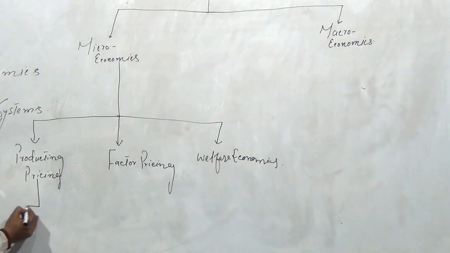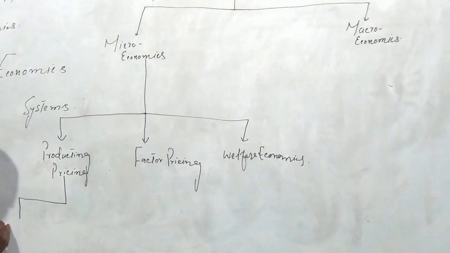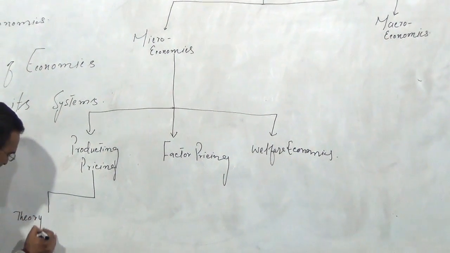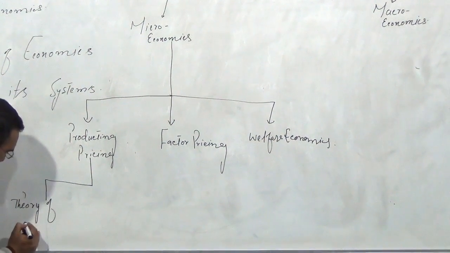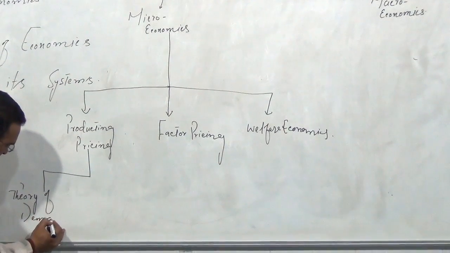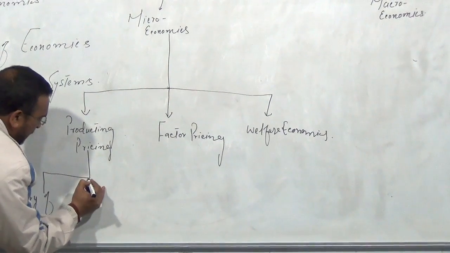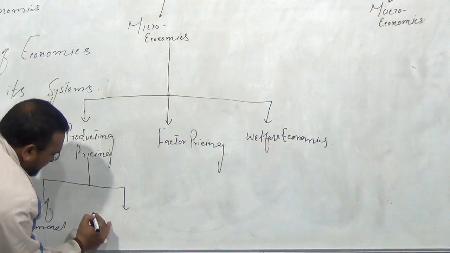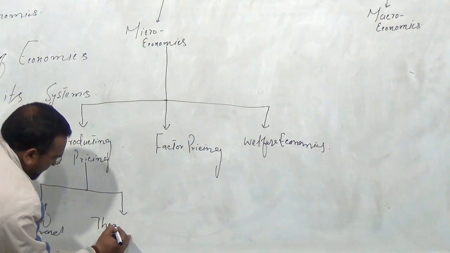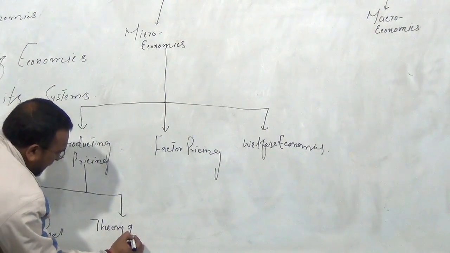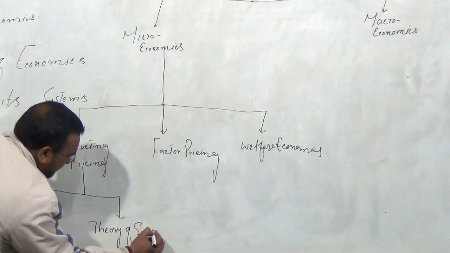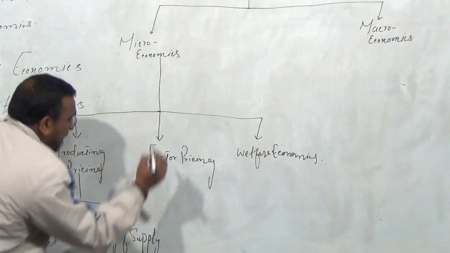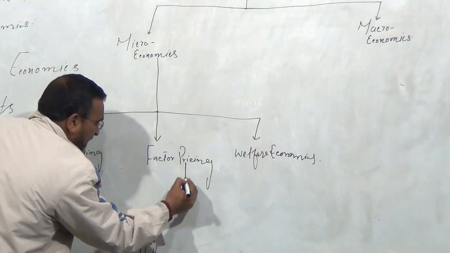In product pricing, we have theory of demand, and we have theory of supply. Then we have factor pricing.